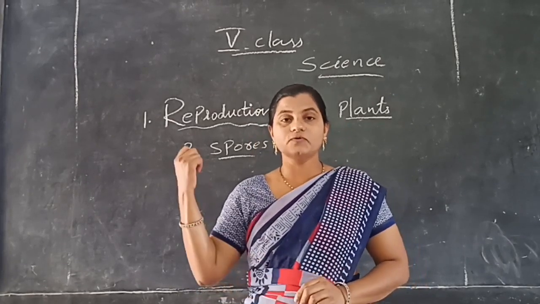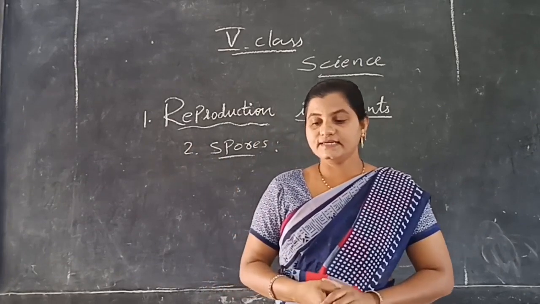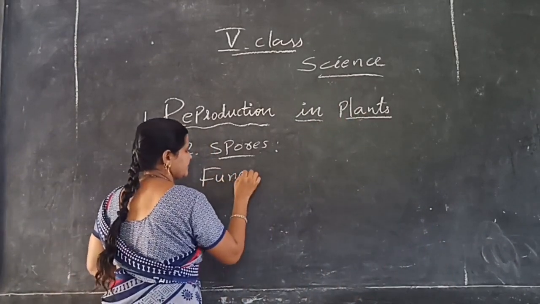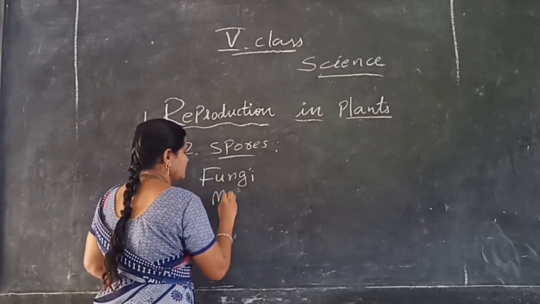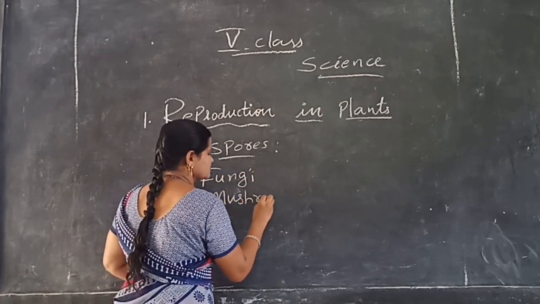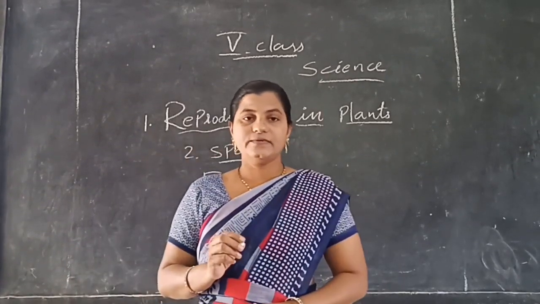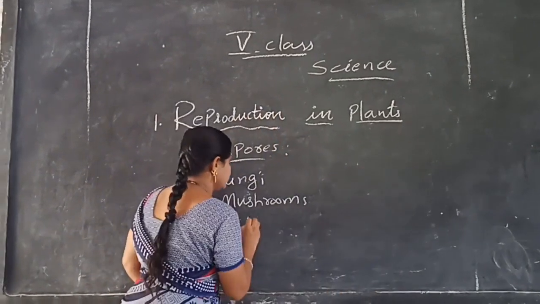This type of spore germination we can see in some types of fungus, which we call fungi, mushrooms, and we can see it in molds.